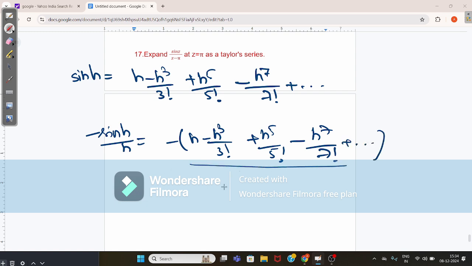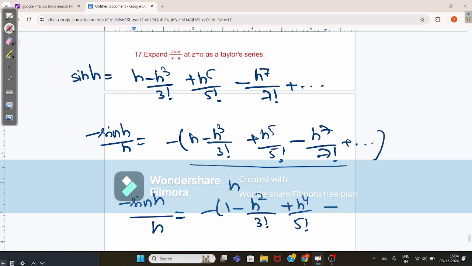When you divide this by h, you will get minus sin h by h equals minus of 1 minus h square by 3 factorial plus h power 4 by 5 factorial minus h power 6 by 7 factorial plus and so on.